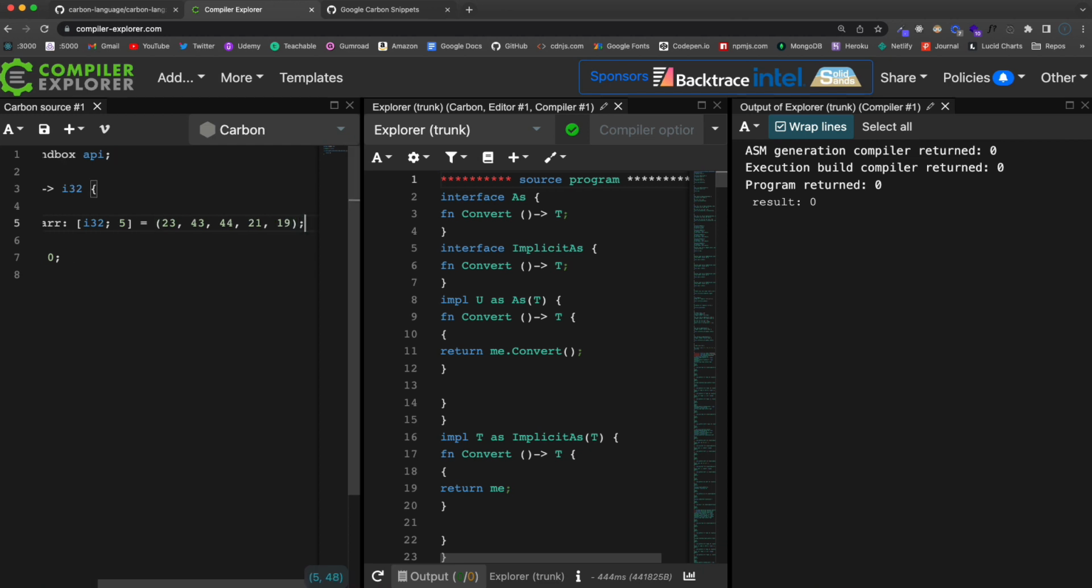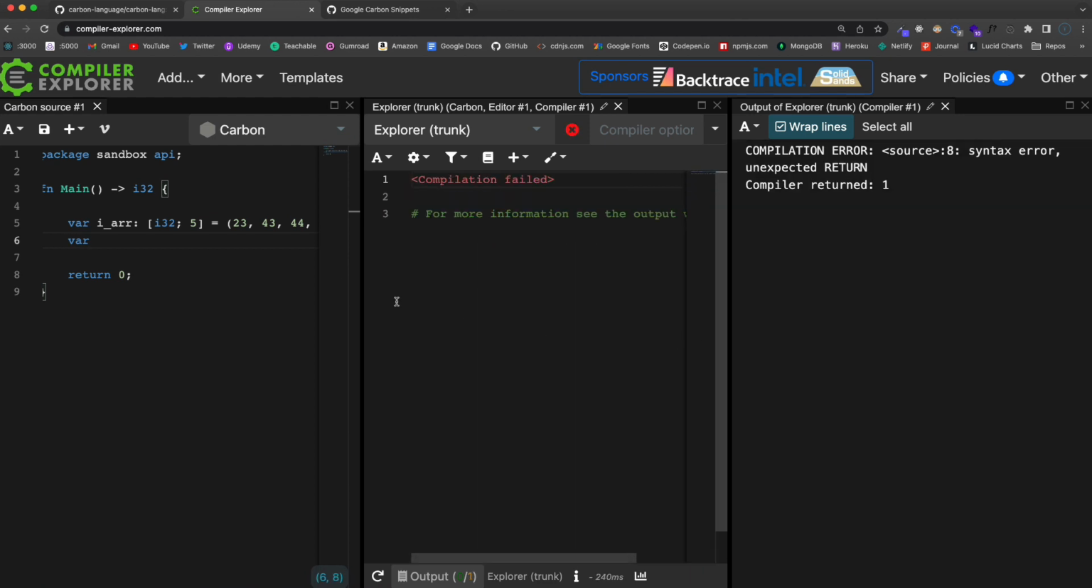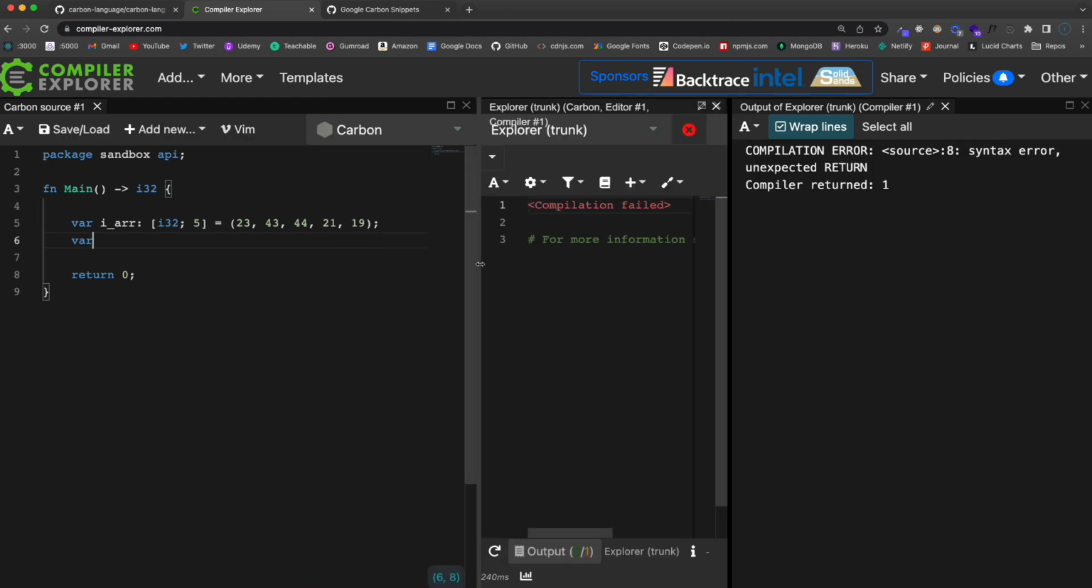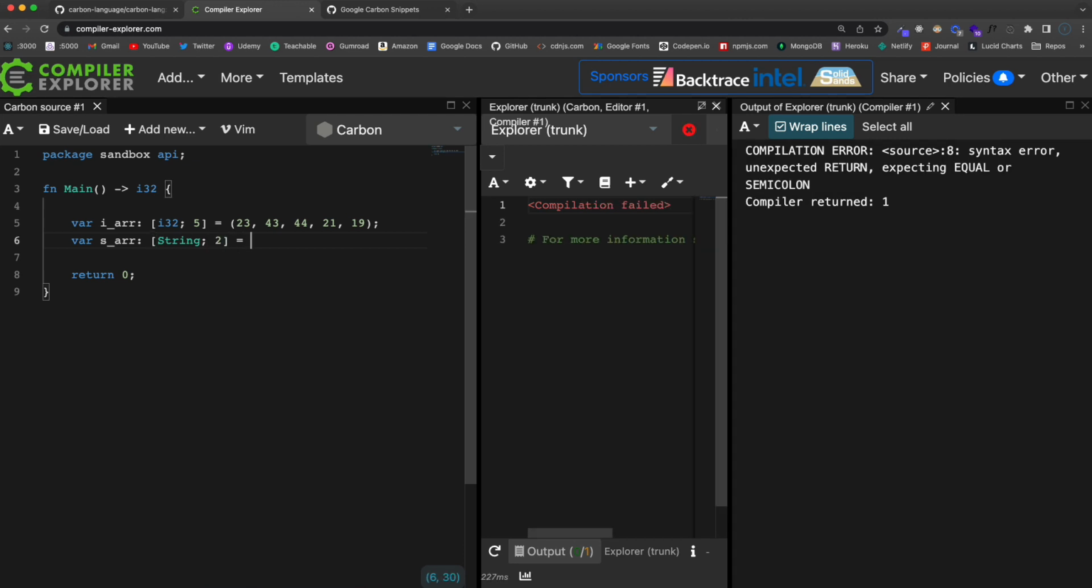Now let's say I wanted to do a string. We'll say var, you know what, let me make this, yeah, there we go. So let's do var, we'll say s underscore arr, and let's say I just wanted to have 2 strings in here, so I would do the type string semicolon and then 2, and then I'll set this to a set of parentheses and then add my strings in here.